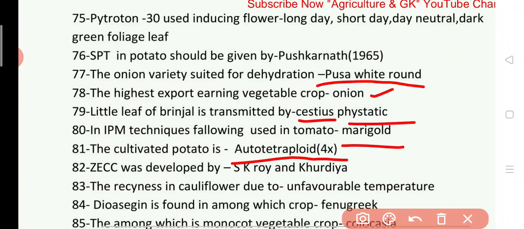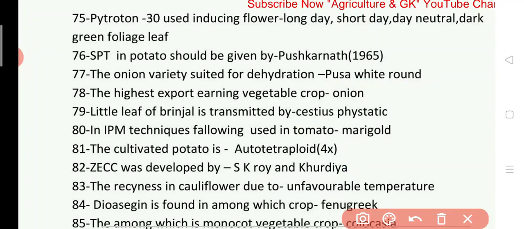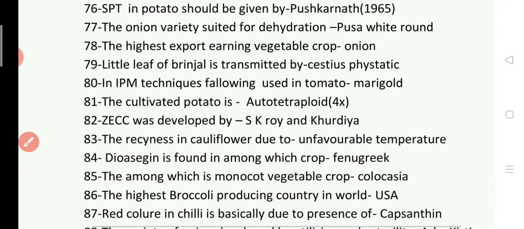tetraploid. ZTCC was developed by. Answer is scientists S.K. Roy and Khurdia. 83. The riceyness in cauliflower due to. Answer is caused by unfavorable temperature. Next question is dioxin found in among which crop? Answer is found in fenugreek.